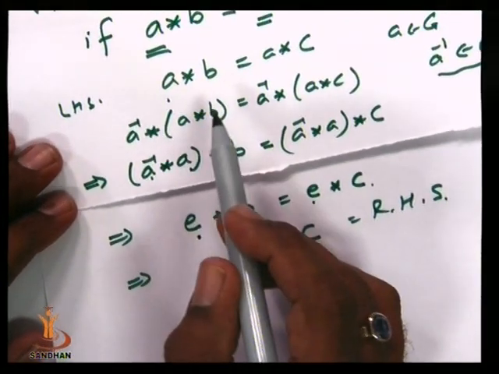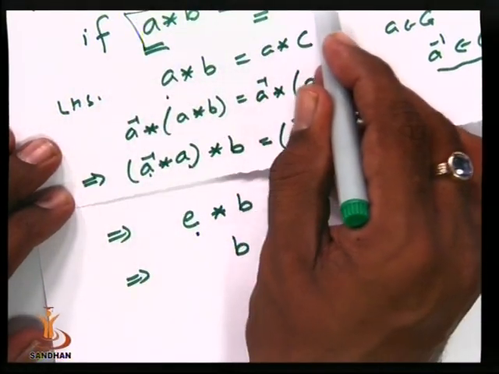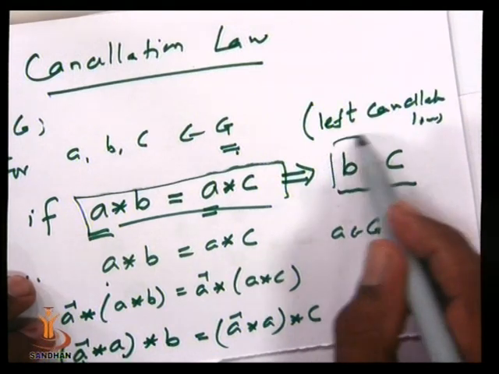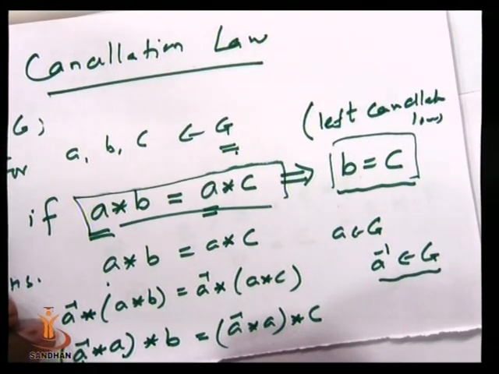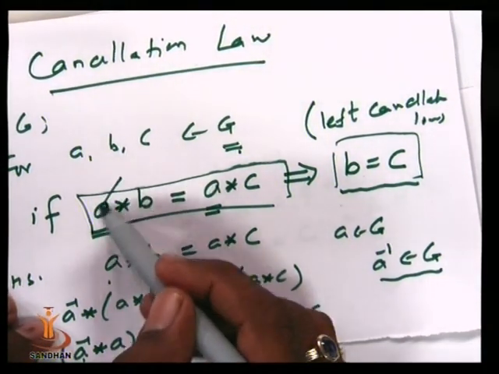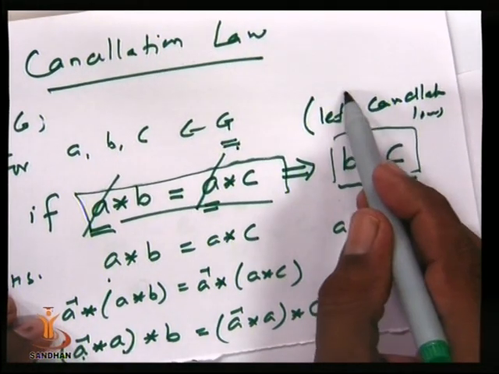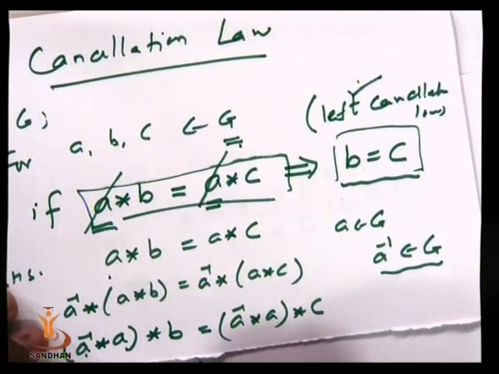So we got, whenever A star B is equal to A star C, that implies B is equal to C. So in this case we have cancelled A from the left hand side, and that is why it is known as the left cancellation law.